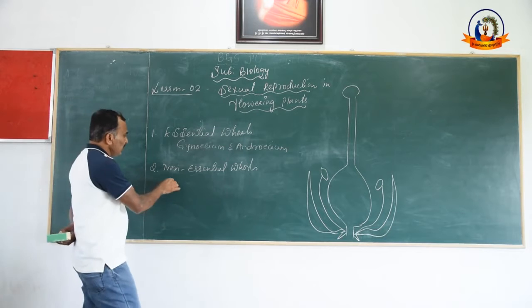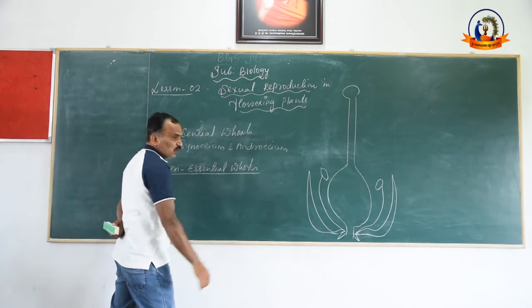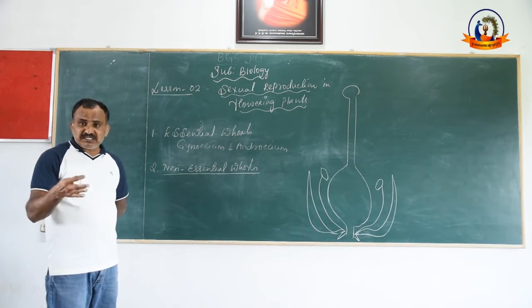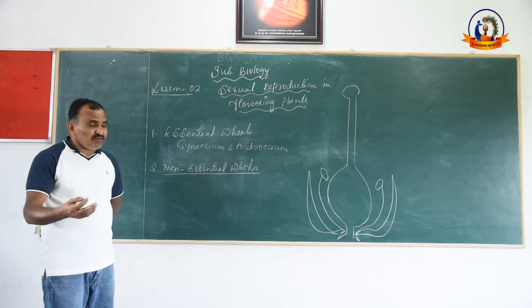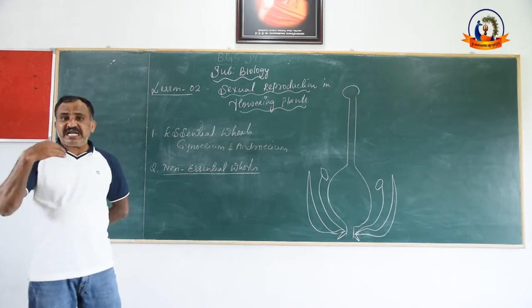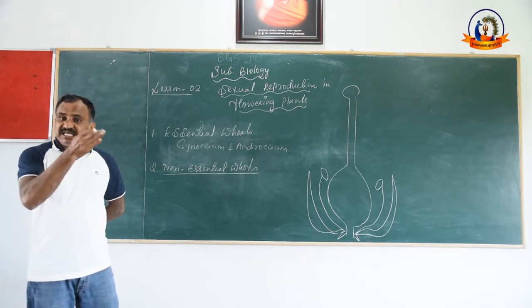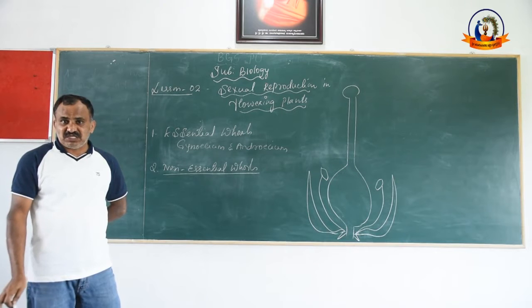The second kind is the non-essential whorls. What are non-essential whorls? Non-essential whorls are the parts of a flower which are not directly involved in reproduction, but they help in sexual reproduction.